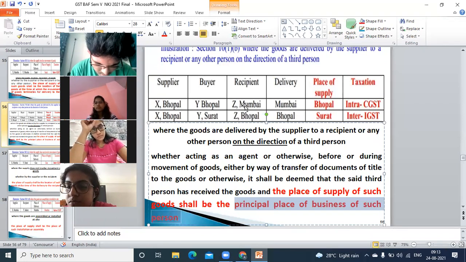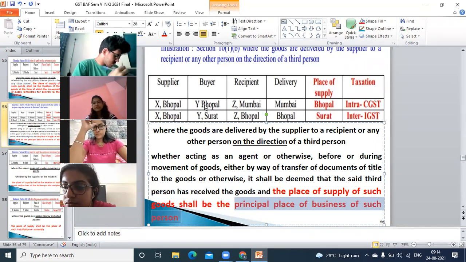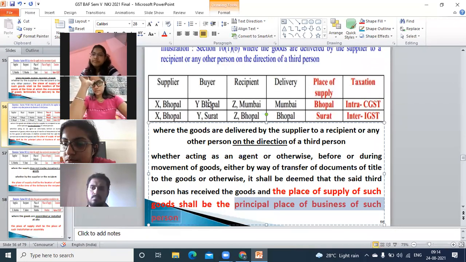Recipient is there in Mumbai. His branch office or agent is there in Mumbai, or consignee is there in Mumbai. But still it will be chargeable because the tax will not be chargeable to the agent. The tax will be chargeable to the principal. And the principal place of business is where? At Bhopal. So that is why the place of supply will be Bhopal, and it will be from Bhopal to Bhopal. You know, both are in MP. So it will be intra-state, CGST and SGST. Is this clear?